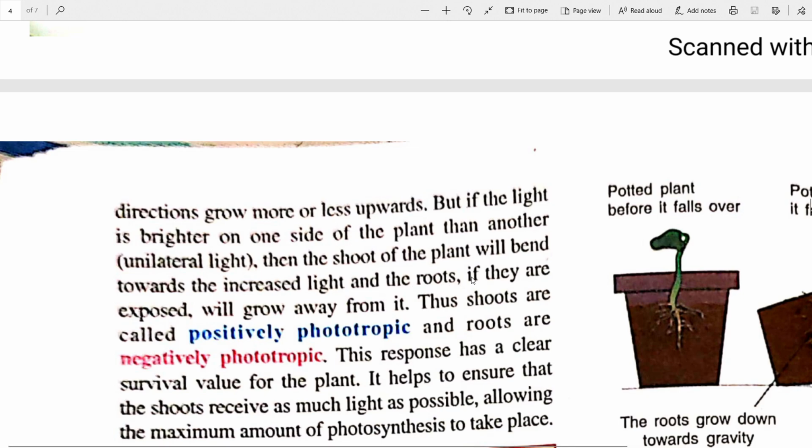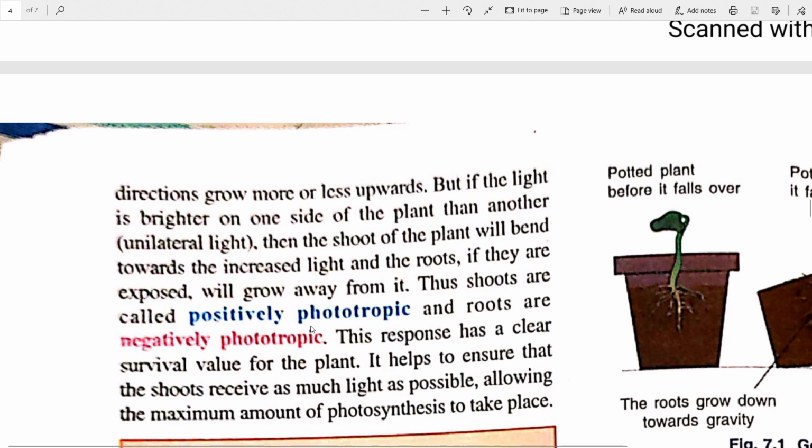But if the roots are exposed, they will grow away from it, because the roots are, you can say, habituated to the fact of being underground in darkness, away from the light. It grows always away from the light. So the shoots are called positively phototropic, since it shows a positive reaction to the light and moves towards the light. So it is a positively phototropic reaction.